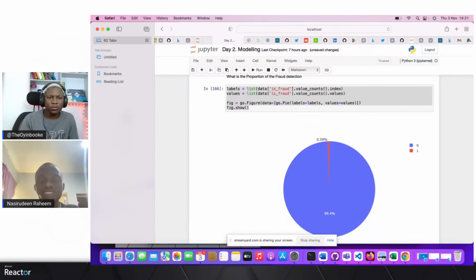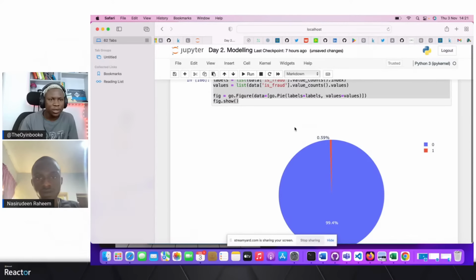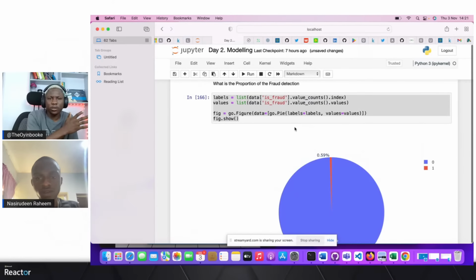Sorry, Nasruddin, can you zoom in a bit? Or can you hide the tab? Okay, I think it's a bit bigger. Thank you.